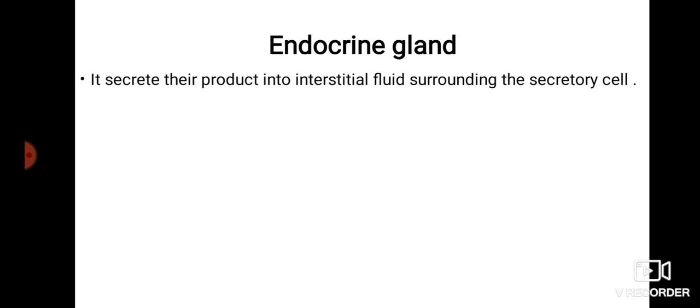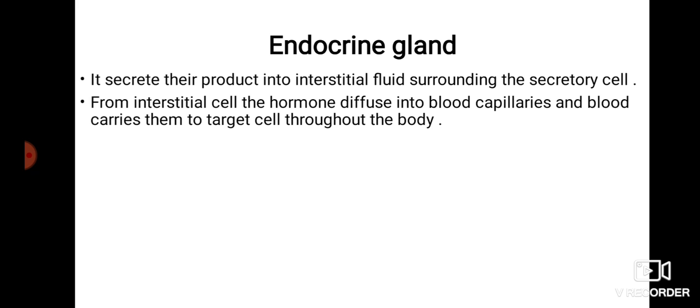Basically the product, the hormone, is secreted into the interstitial fluid, the extracellular fluid.